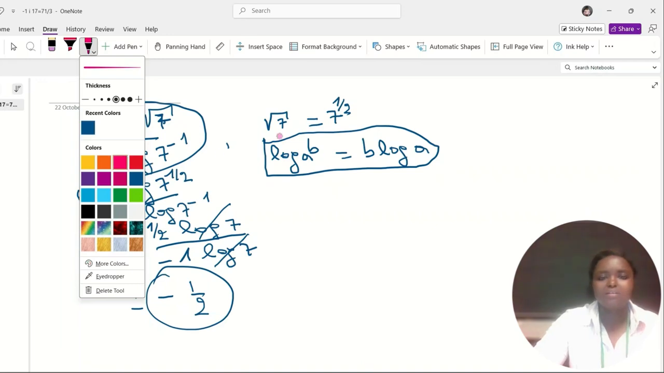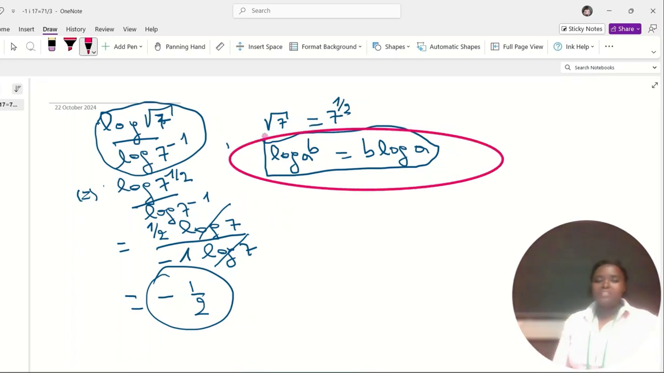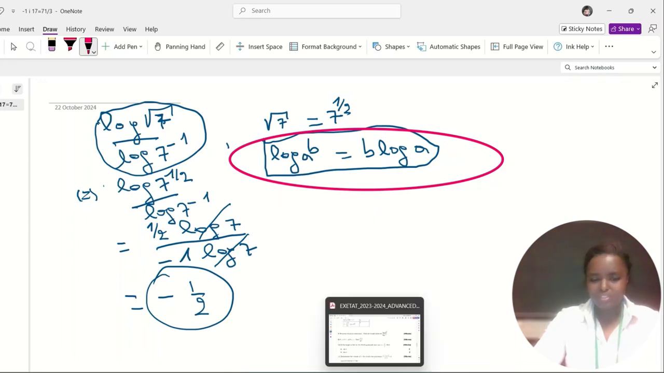Yes, we only wanted this. We wanted to know that property: logarithm of a power b is equal to b times logarithm of a. Then you apply it, you simplify, and we get t minus 1 over 2. That was the answer. So let's move on.